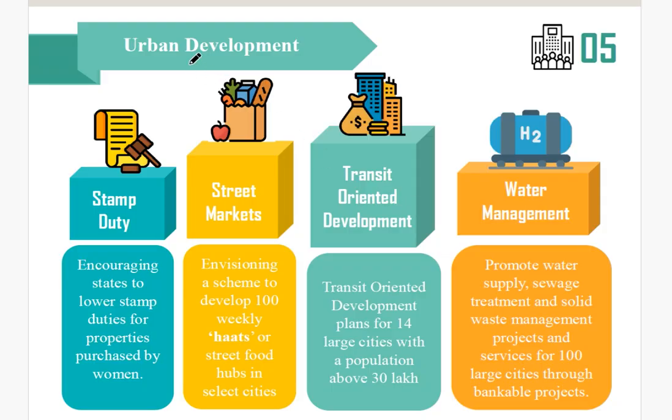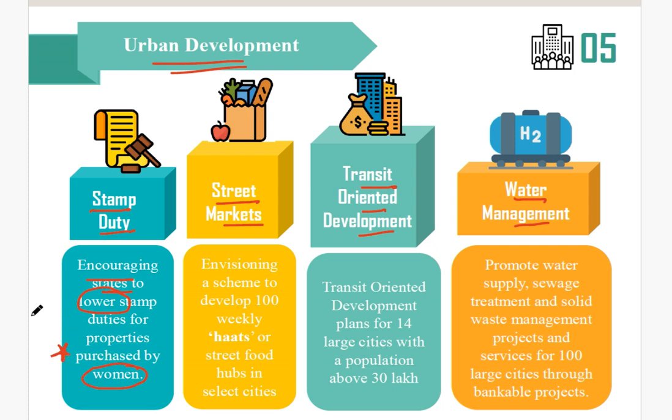So next, if you talk about urban development, in the urban development scenario, you can see there are some things like stamp duty, street markets, transit oriented development, water management. Okay, in the stamp duty sector, the government has encouraged states to lower the stamp duty for properties purchased by women. So this is an important point. If you write about women empowerment, you can write this point: in the recent budget, the government has encouraged the states to lower their stamp duty for those properties which are specifically purchased by women.